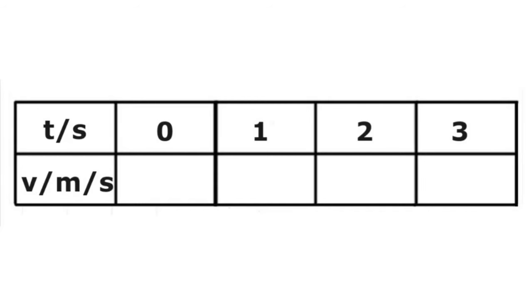If we were to create a table, with time in seconds as the unit, we would see that at different moments, for example, at time 0, 1, 2, and 3 seconds, the object's velocity, measured in meters per second, would be 0, 1, 2, and 3 meters per second, respectively. In other words, at time 0, the velocity is 0. At 1 second, the velocity is 1 meter per second. At 2 seconds, the velocity is 2 meters per second, and so on, continuing in the same pattern.